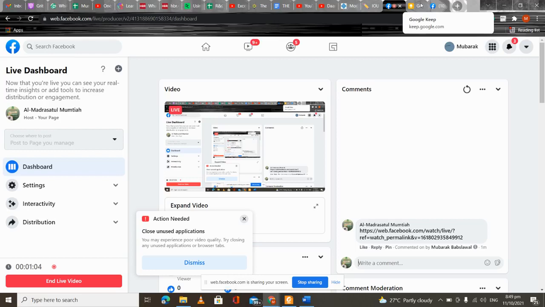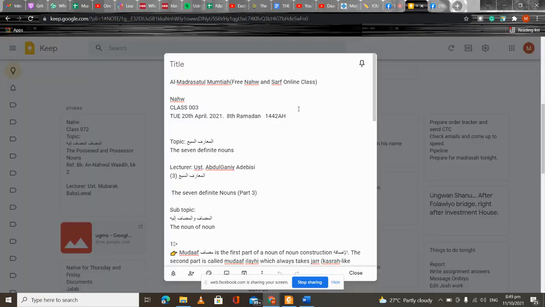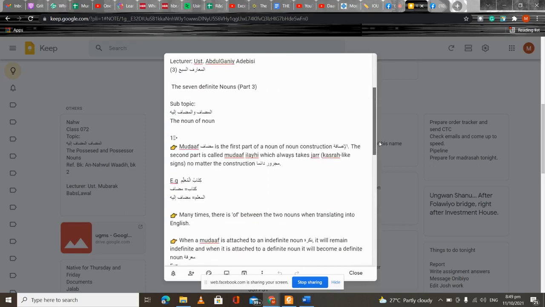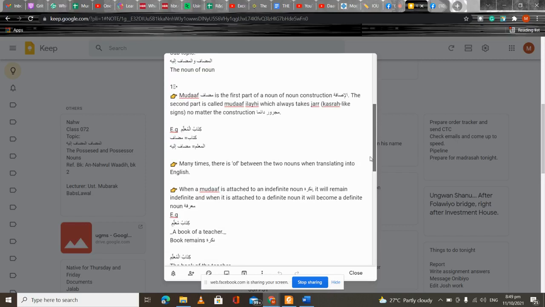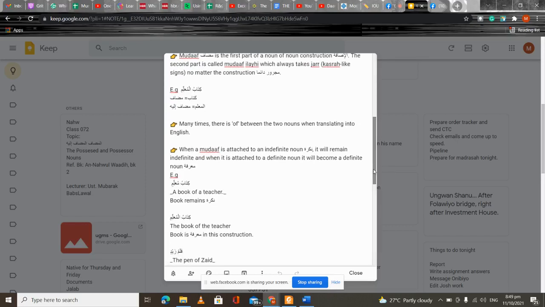But I'll take us through a very brief revision of class 3. So we talked about the mudaf and mudaf ilayhi, and we said the mudaf is the first part of a noun when we have a noun construction of al-idafa. So the first part of an idafa construction is the mudaf, while the second word is the mudaf ilayhi, and it is used to show possession.